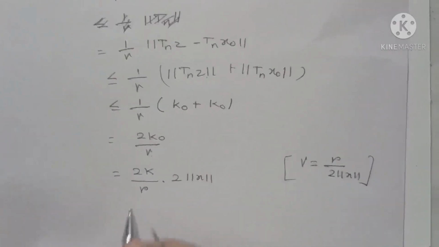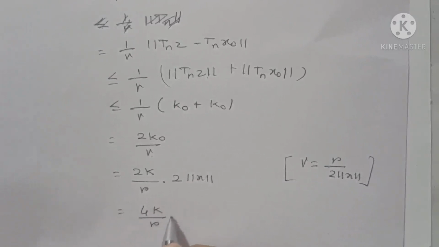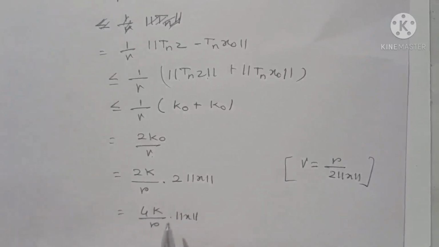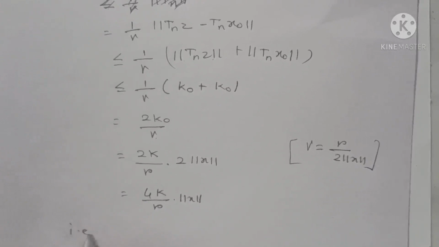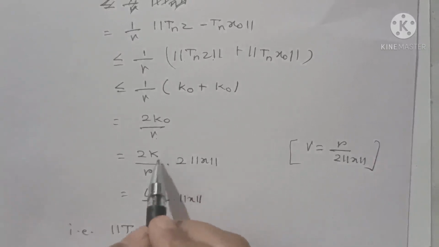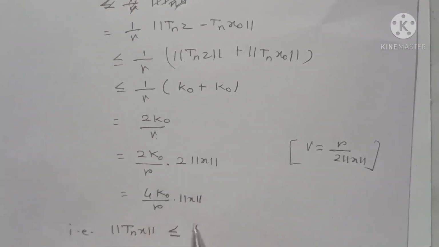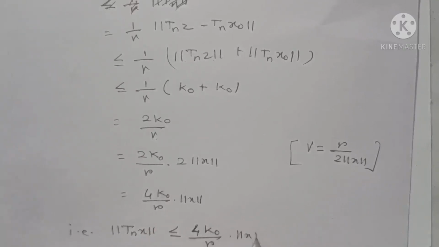This is equal to 4k0 by r into norm of x, and therefore here we are getting that norm of Tn x is less than or equal to 4 k0 by r into norm of x.